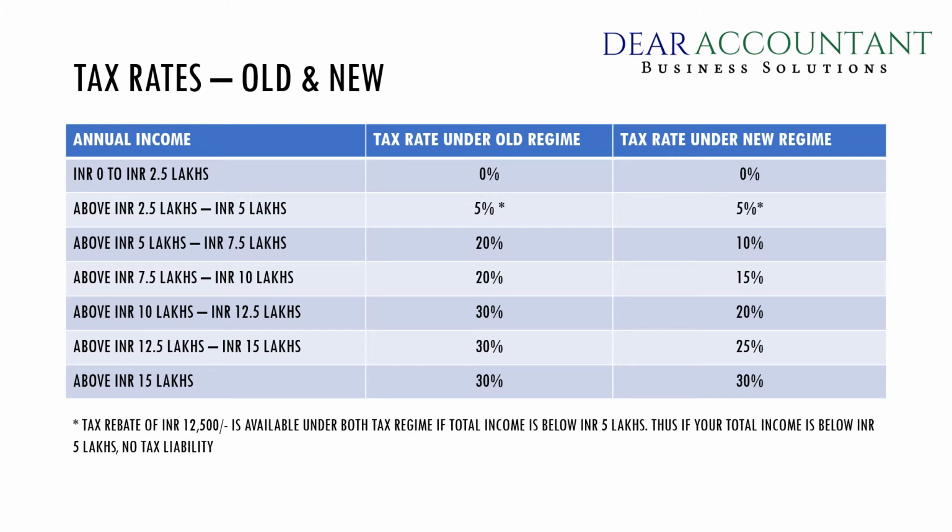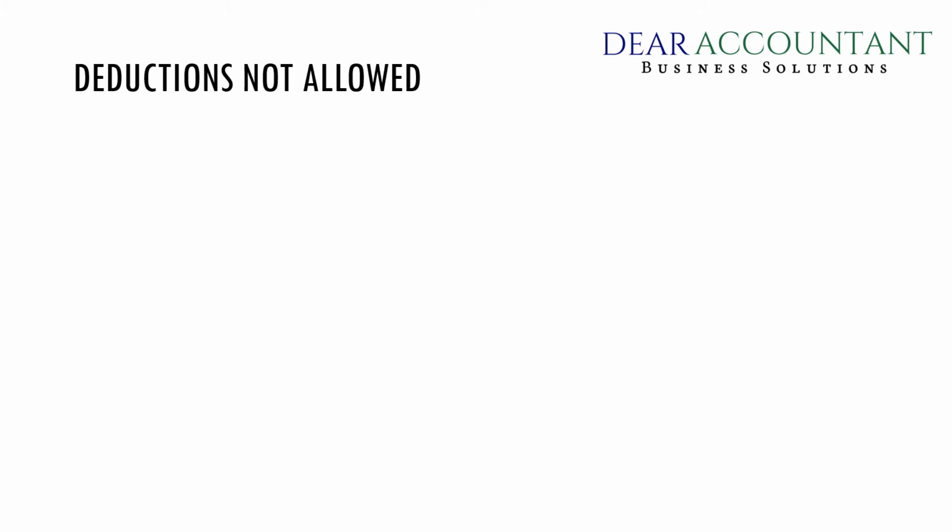If your annual income is more than 12.5 lakhs and up to 15 lakh rupees, your tax rate under the old regime is 30%, whereas the tax rate under the new regime is 25%. Finally, if your annual income is more than 15 lakh rupees, the tax rate under both the schemes remains at 30%. There are certain deductions that are not allowed under the new regime.